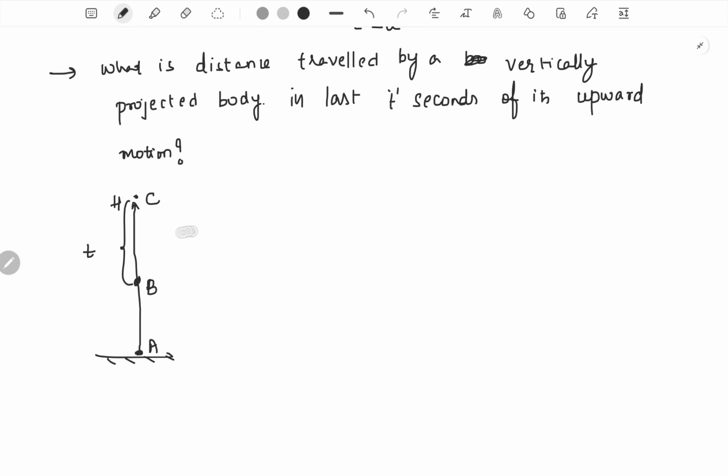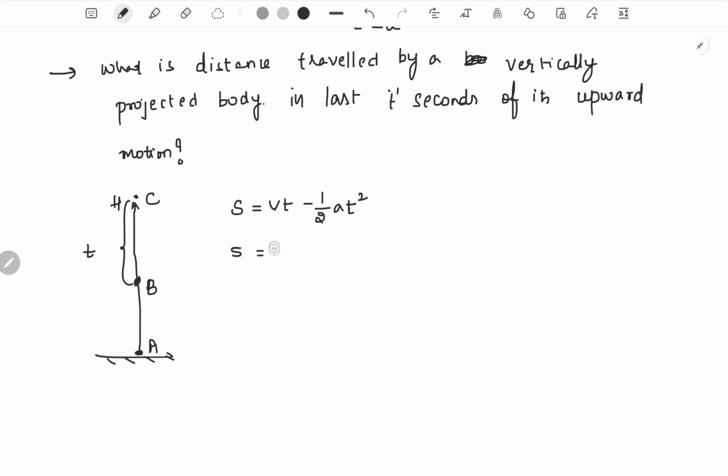In order to find the distance, I will make use of the relation S = Vt minus half At square, the relation which is valid for uniformly accelerated motion. When it goes from B to C during its upward motion, there is no change in the direction of its motion, hence the magnitude of displacement would be the distance traveled.